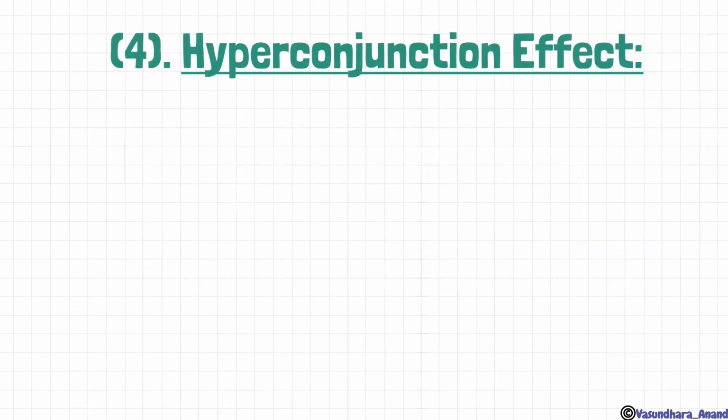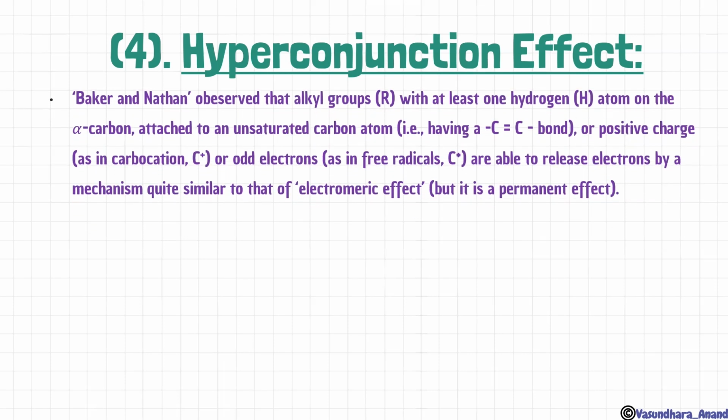And this is the last effect in the electrical effects, all the four electrical effects. First was inductive effect, second was resonance or mesomeric effect, third is electromeric effect, and fourth is hyperconjugation effect. This effect is also known as no bond resonance. Okay, no bond resonance. It was also known as Baker and Nathan effect, because Baker and Nathan were the scientists who observed and gave this effect.